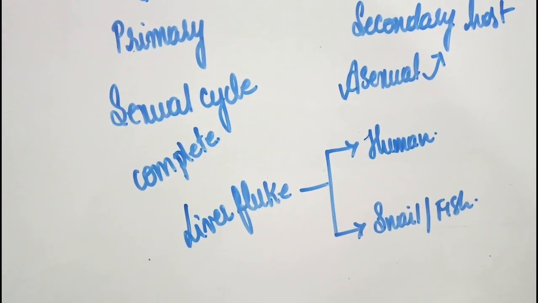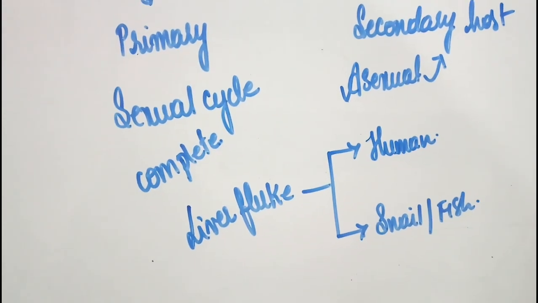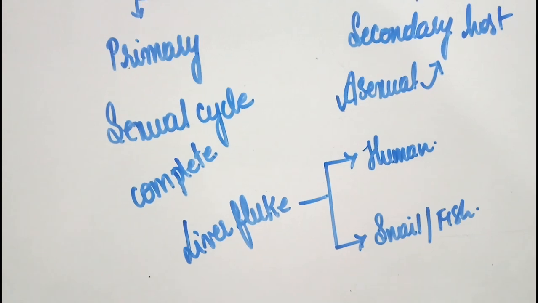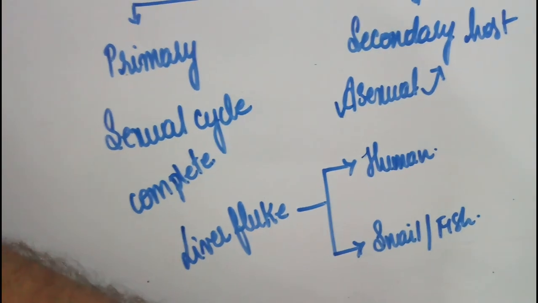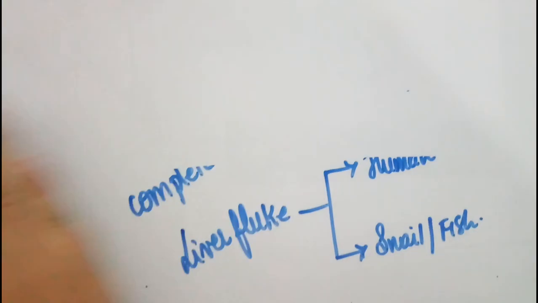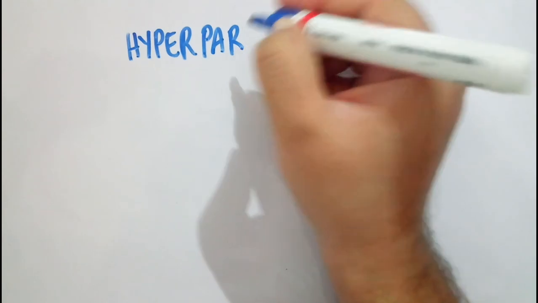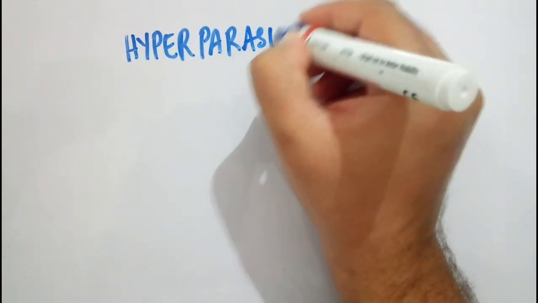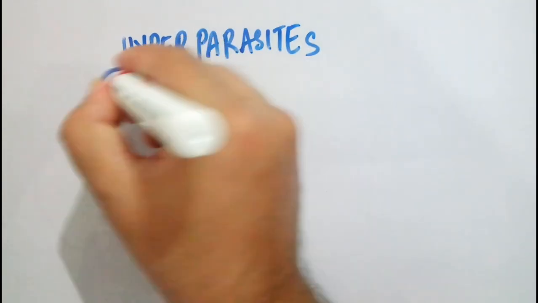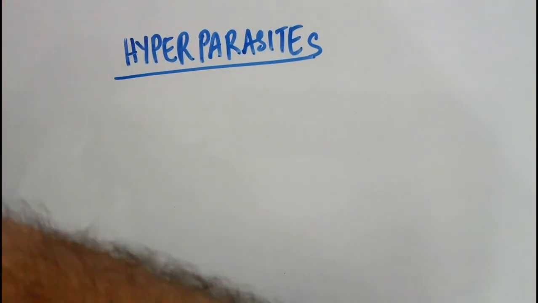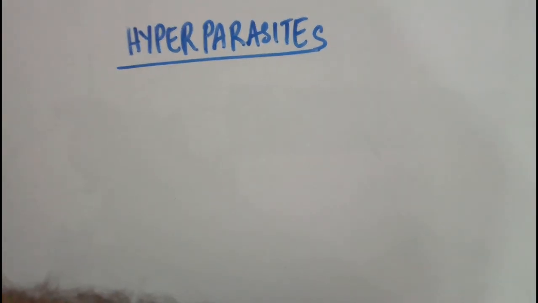After seeing the types of host, let us move on to a kind of parasitism called hyperparasitism.